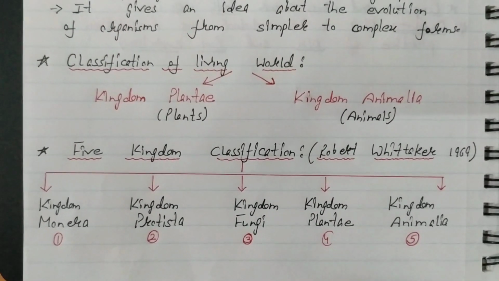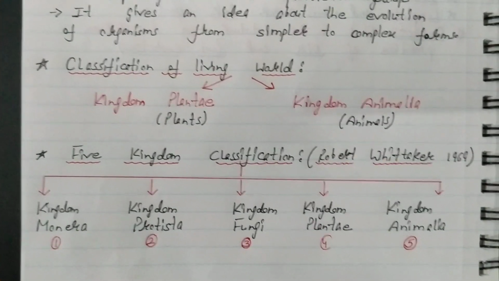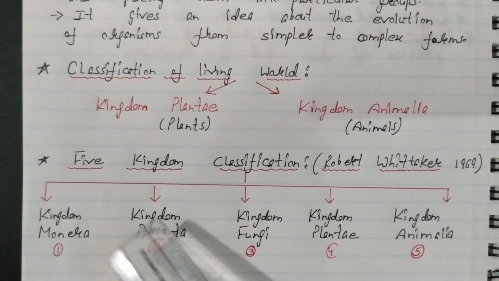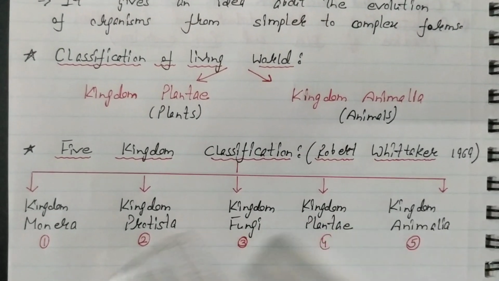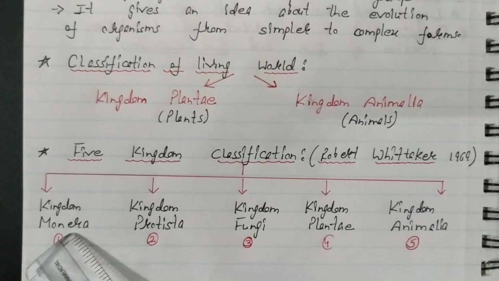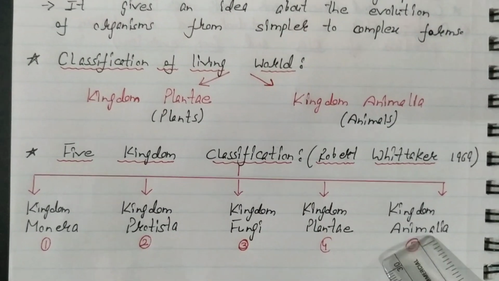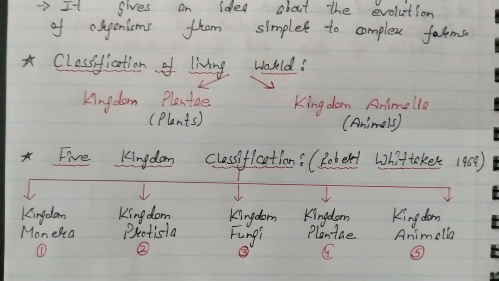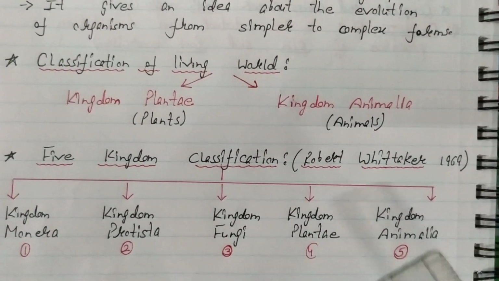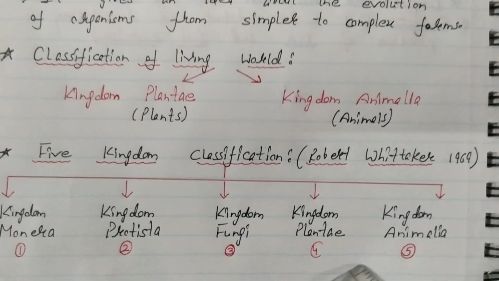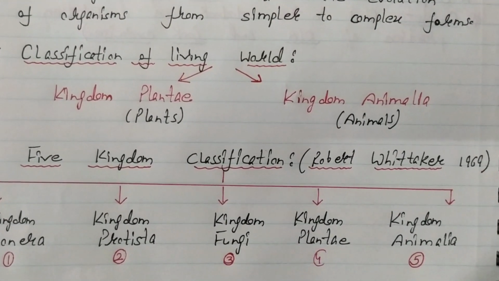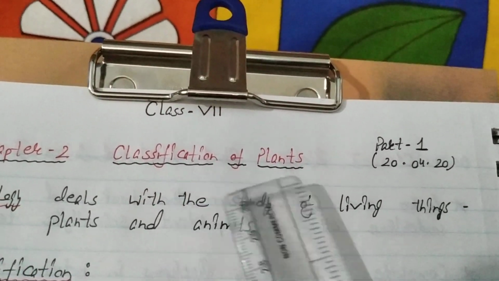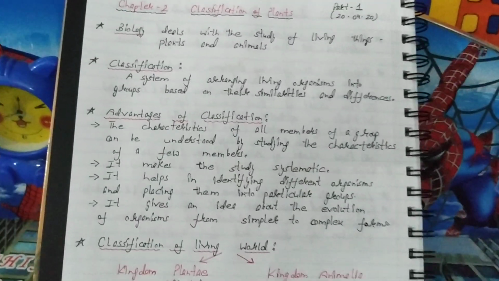So children, this much for today. In our next video, I'll explain each kingdom one by one. In the 4 kingdoms Monera, Protista, Fungi and Animalia, I'll tell you the basic characteristics and examples. But Kingdom Plantae we will study in detail, as the chapter is classification of plants. So this much for today.